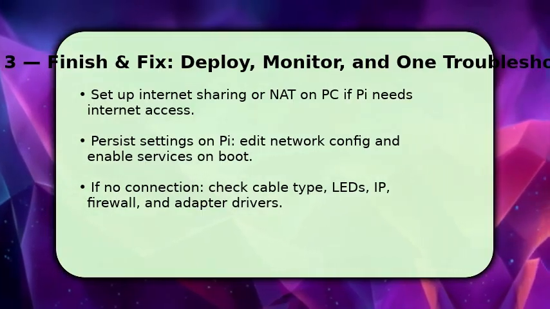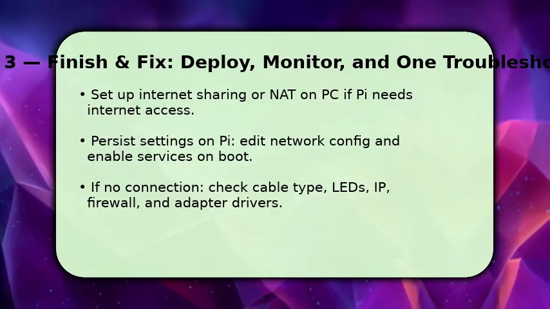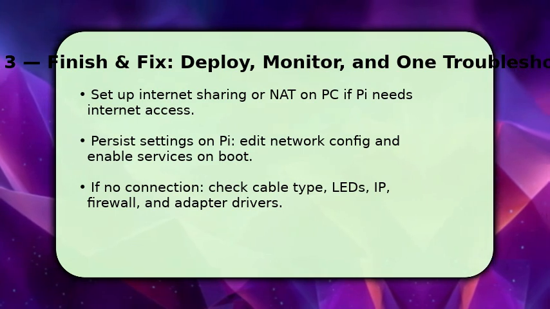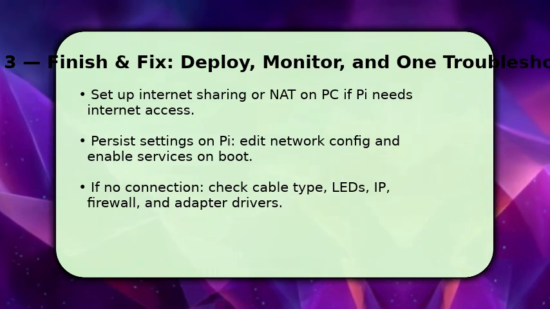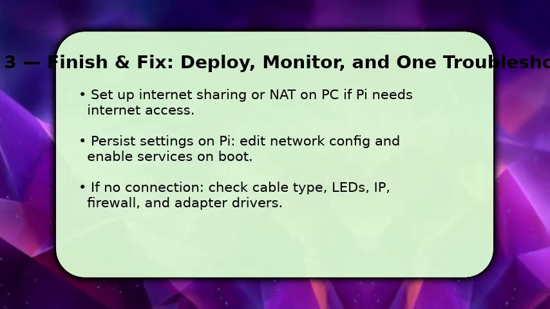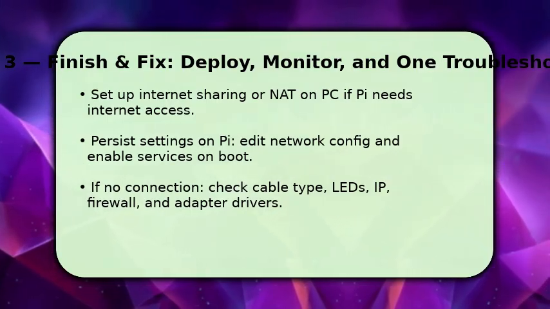If something fails, methodically check one thing at a time. Confirm cable type. Modern Pi uses regular Ethernet. Check link LEDs, validate IPs with ifconfig or an IP editor, and disable PC firewalls temporarily. These steps usually reveal the root cause.